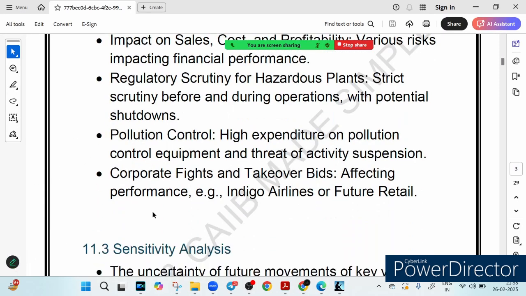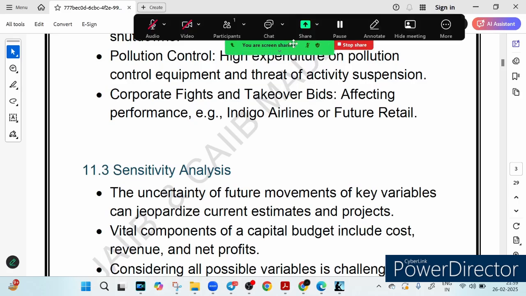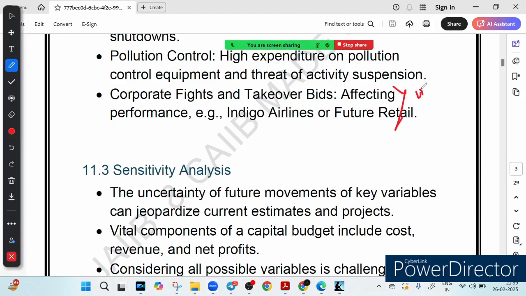Now let's talk about corporate fights and takeover bids. Basically this is a boardroom battle which affects the business. Sometimes a company faces internal conflict.